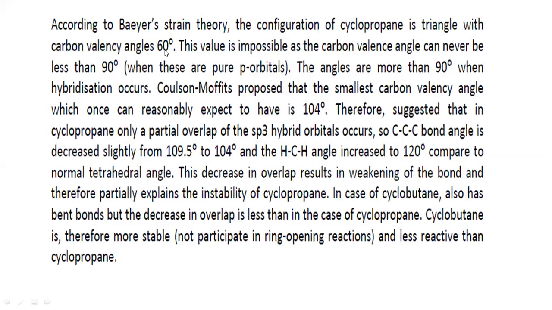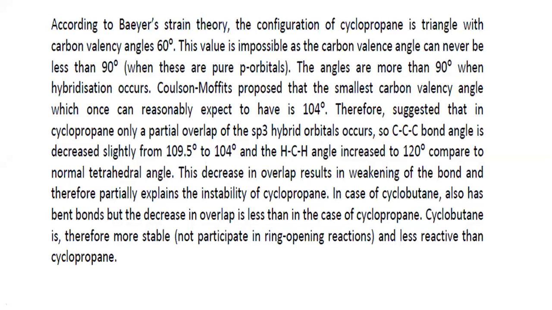We have discussed the structure. They are going to form the bonds at an angle of 60 degrees, all the carbon atoms. This value is impossible, as the carbon valence angle can never be less than 90 degrees. According to Bayer, when cyclopropane achieves the cyclic structure, it is going to form bond angles of 60 degrees. But this is not possible. That's why cyclopropanes are less stable.